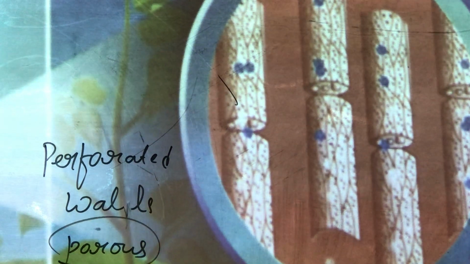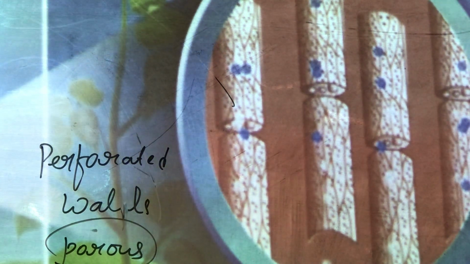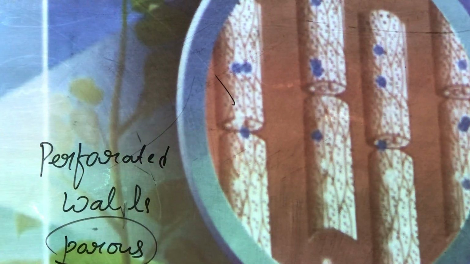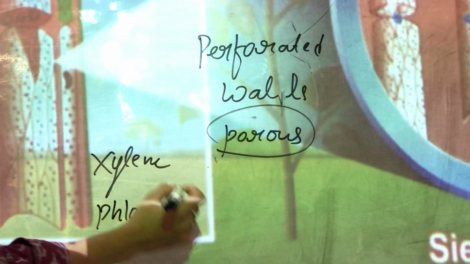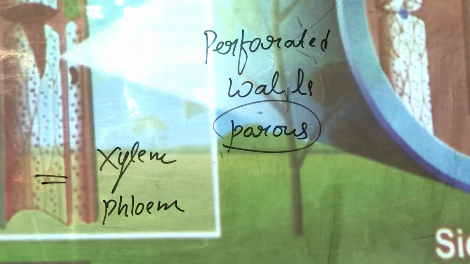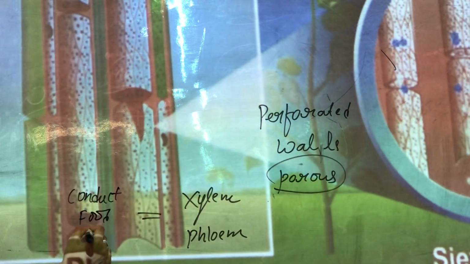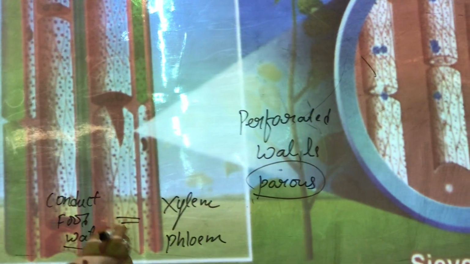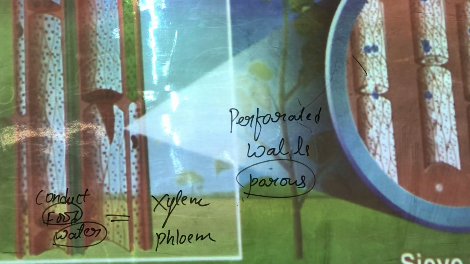Now children, you would be surprised to know that xylem and phloem have one basic difference. Can you tell me what? There is one similarity: they conduct food or water. Water is conducted by xylem and food is conducted by phloem.